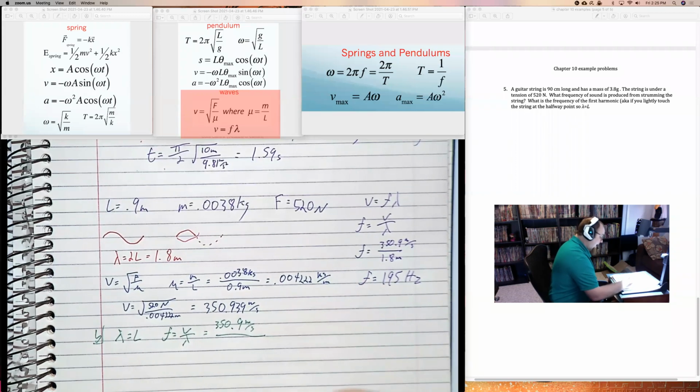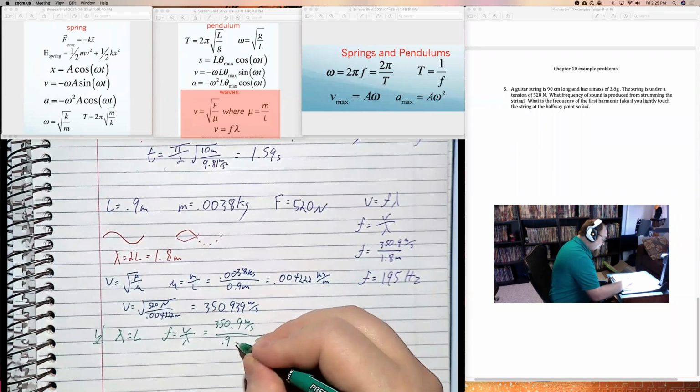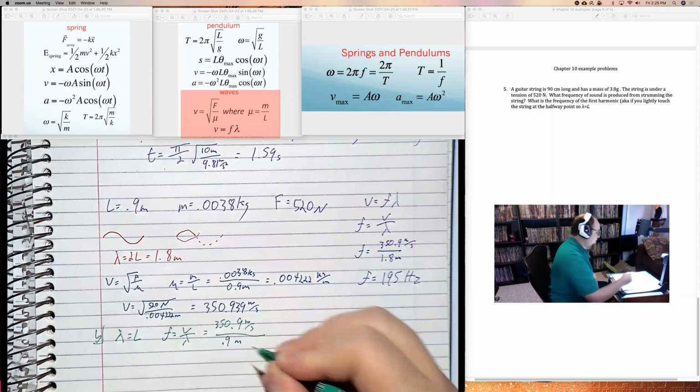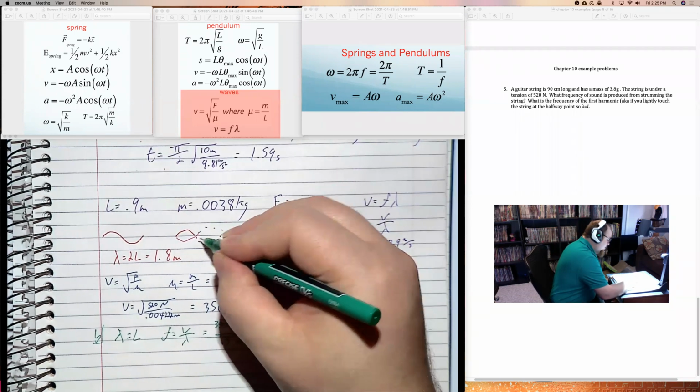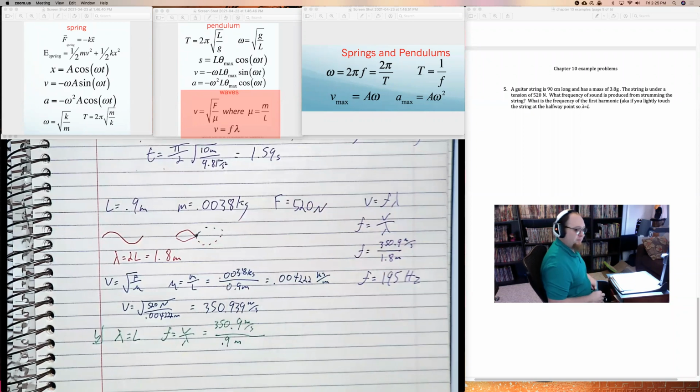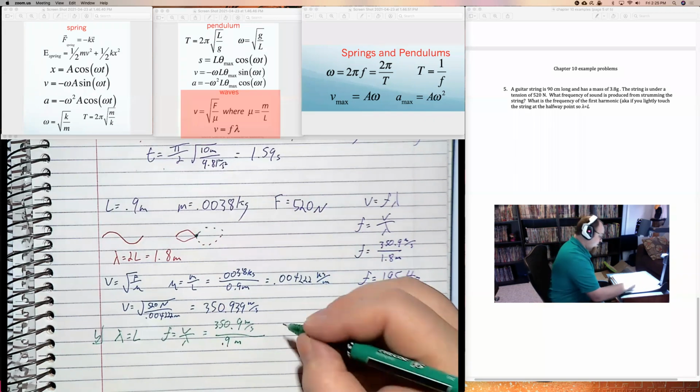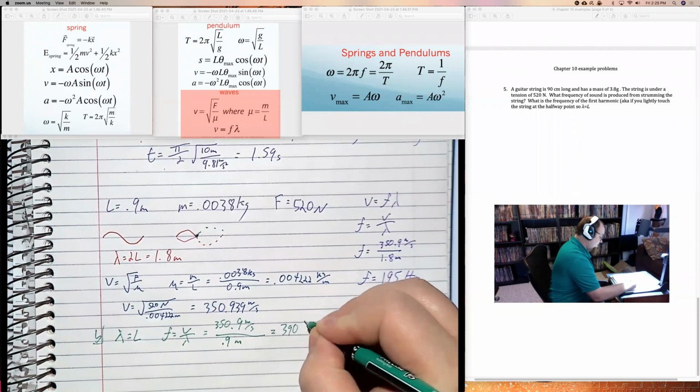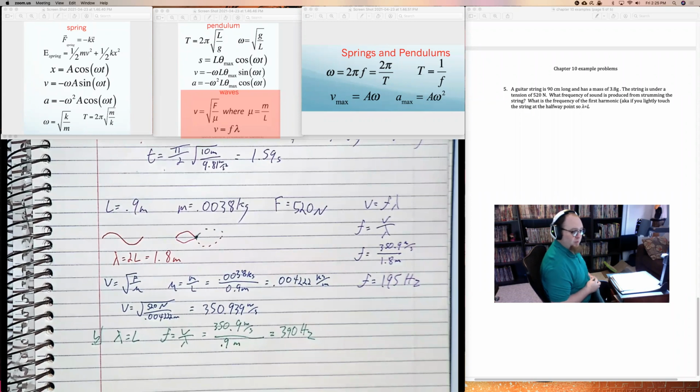It's just now my lambda is 0.9 meters. The reason for this is because if you lightly put your finger there, you cause a node at this point, and you get a full wave. And so my value is just going to be 390 hertz, which I didn't write down what note that is, so I don't think it corresponds to anything directly.